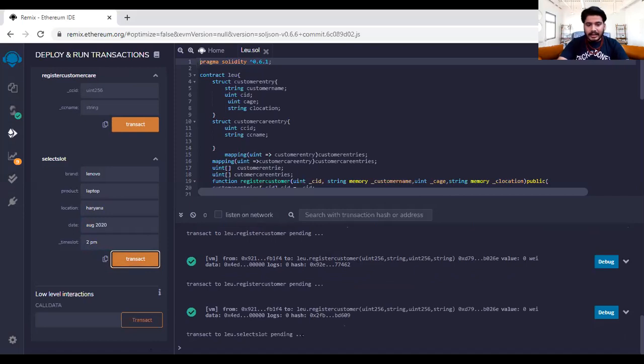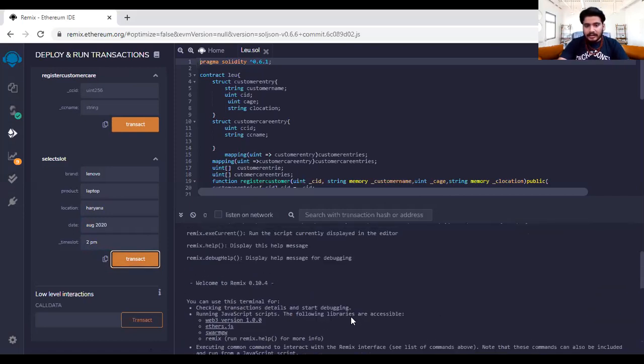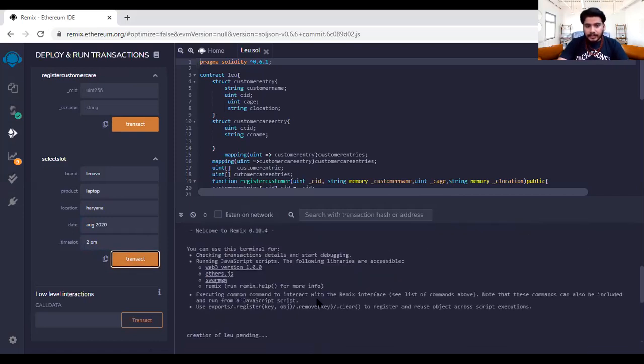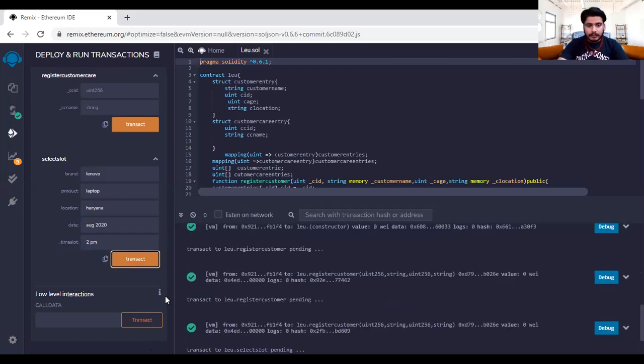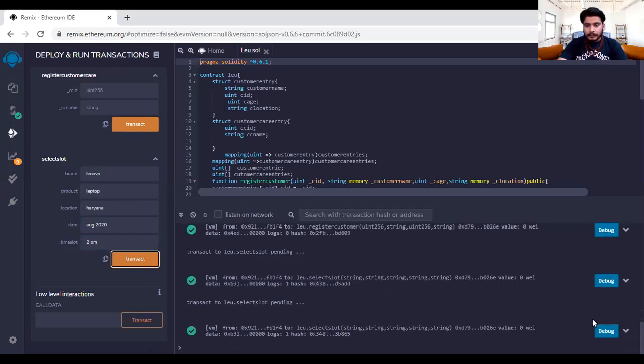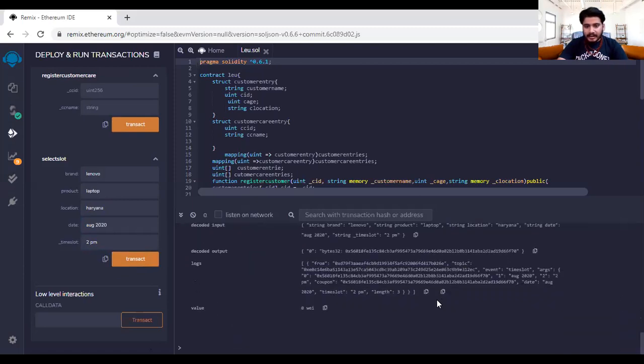And when you transact that, you see that you get a result. When you debug that, you see that you get the time slot 2 p.m., the date August 2020, and you get a coupon code, a unique coupon code every time. That's very important. So that was the prototype of the application, and that was our complete project. Thank you very much.